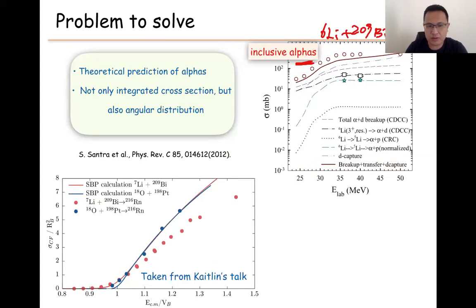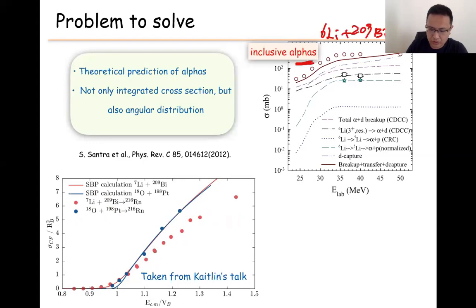Because lithium-7 is not tightly bound, when it interacts with the target, it can break up into alpha and triton. Compared to tightly bound nuclei, the fusion of lithium-7 is suppressed, because for tightly bound nuclei the single barrier penetration model can reproduce the data, for example oxygen-18, very well, but not for lithium-7.